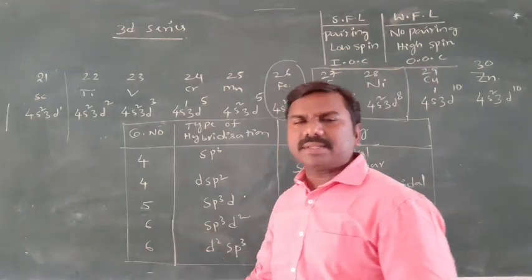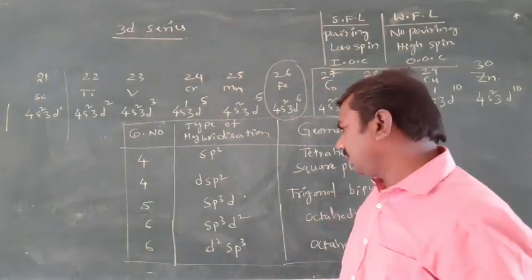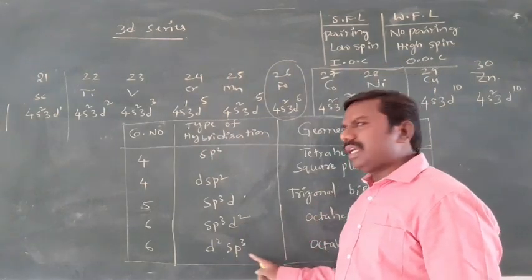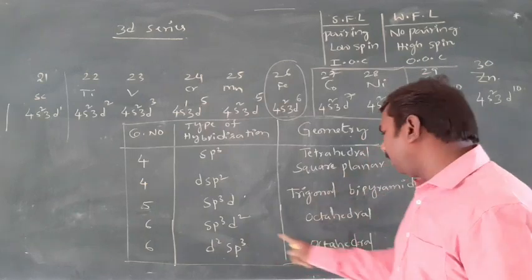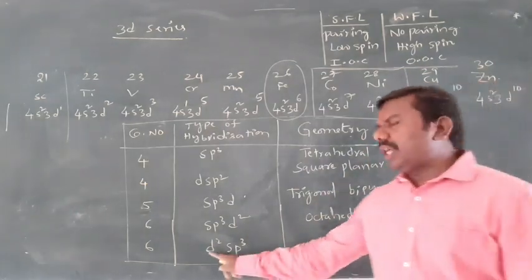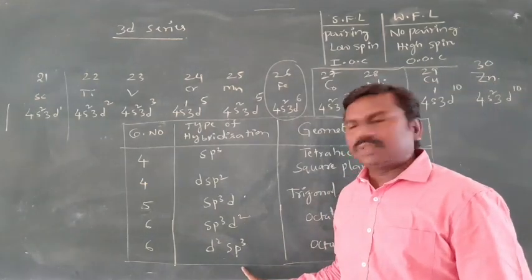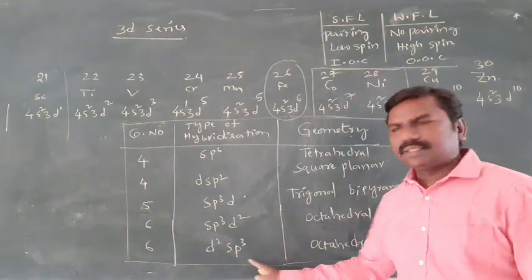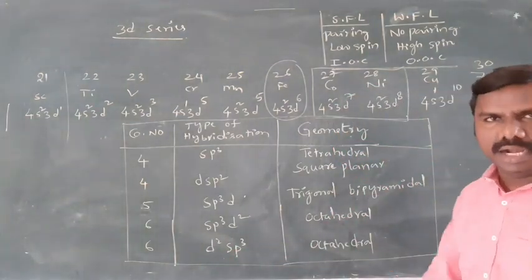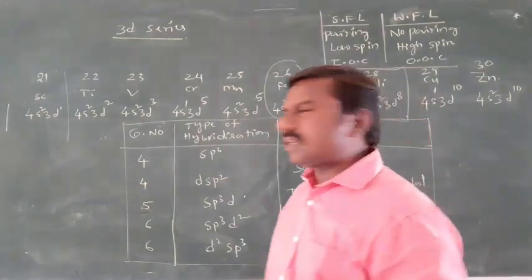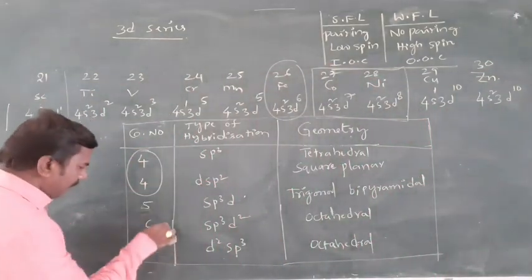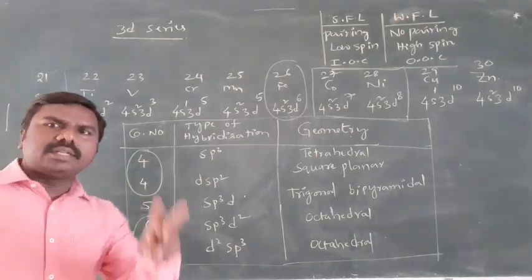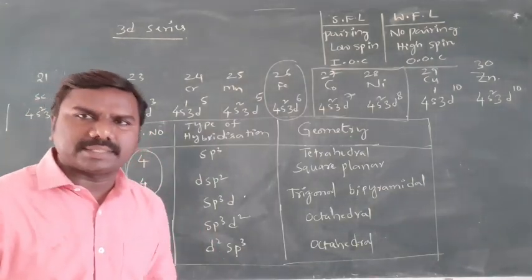Coordination number 6, two possibilities: sp3d2 and d2sp3. sp3d2 is an outer orbital complex, octahedral. d2sp3 is an inner orbital complex, the shape will also be octahedral. Remember, in our syllabus they gave coordination number 4 and coordination number 6, these two complexes given in the textbook.